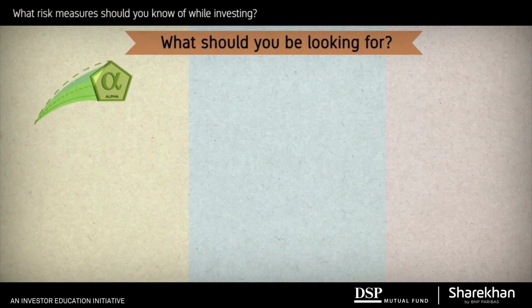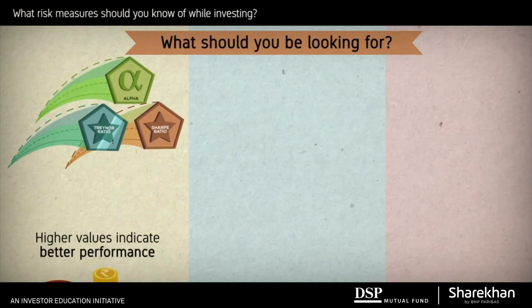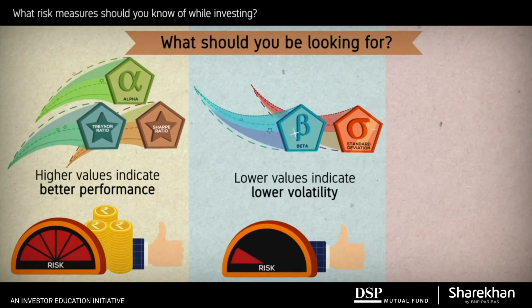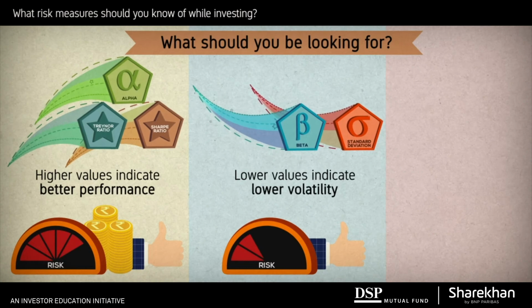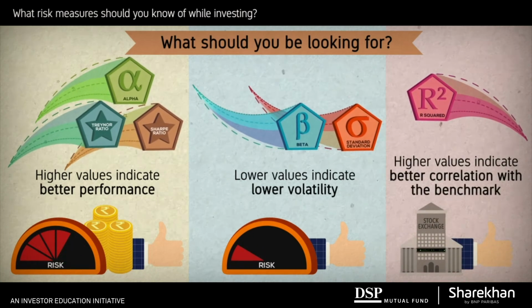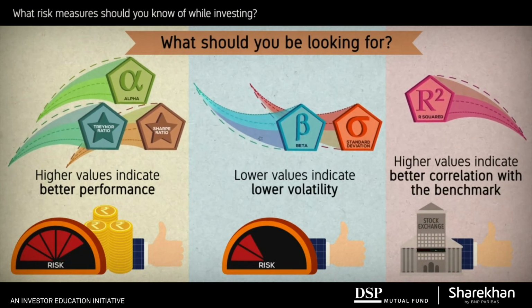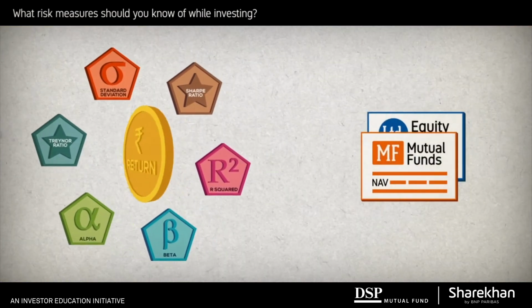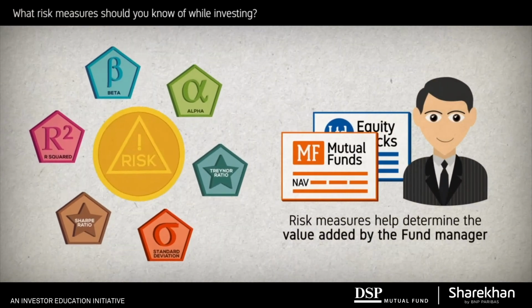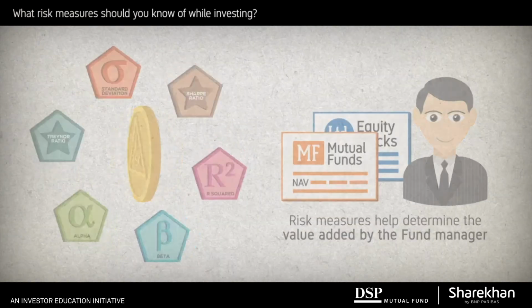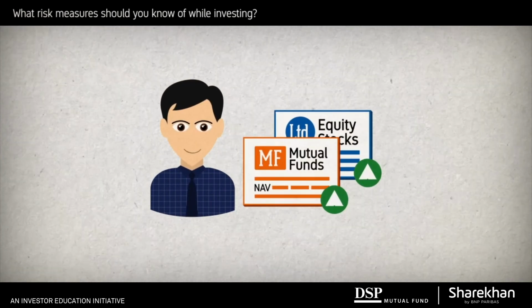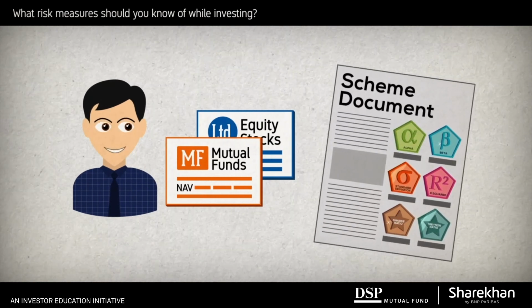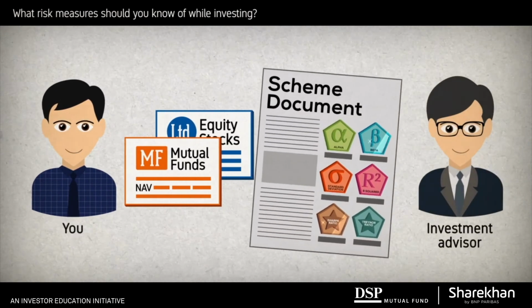In summary, a higher alpha, Sharpe Ratio, and Treynor Ratio indicate better potential performance. Lower beta and standard deviation indicate lower volatility, and a higher R-squared indicates a better correlation with the benchmark. Together, these indicators can help investors determine the risk-return profile of an investment and judge the real value added by the fund manager. So when you consider an investment product, don't make a decision based solely on performance. Understand the various risk measures and ratios and discuss them with your investment advisor.